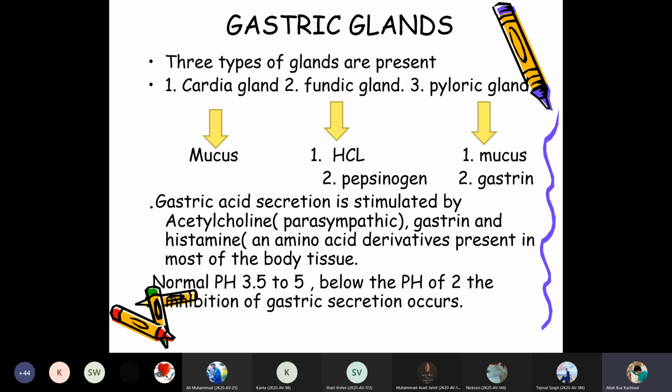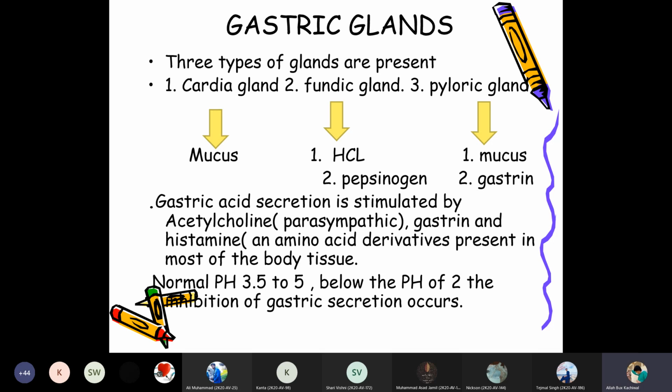So gastric acid secretion is stimulated by acetylcholine from the parasympathetic system, and by gastrin and histamine. Histamine, an amino acid derivative present in most of the body tissues, drives the secretion of the gastric glands. So acetylcholine is responsible for stimulating the production of mucus, hydrochloric acid, pepsinogen, and gastrin from the gastric glands.